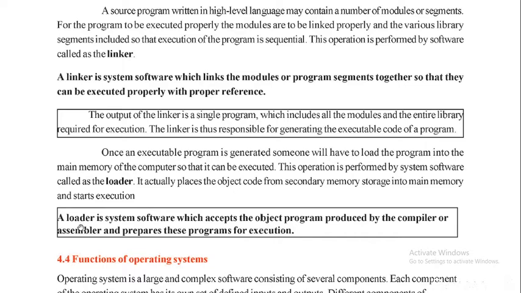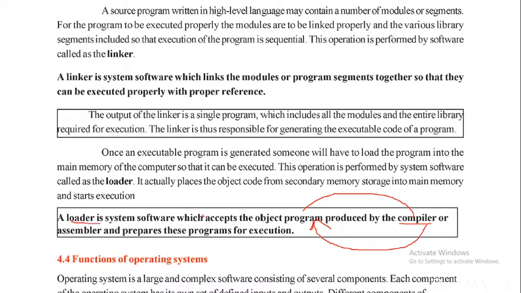So loader is a system software which accepts the object program. Object program means a machine understandable program. Now it is produced by the compiler. Earlier we discussed it, right? Compiler is a translator. Compiler translates into object program. This is a machine understandable program. So who produces it? Compiler produces.